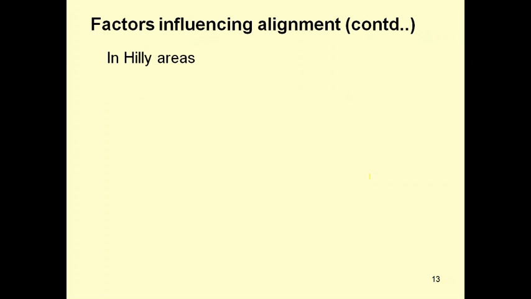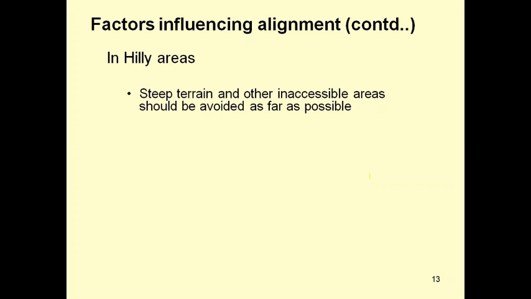And next, factors influencing alignment in hilly areas. Steep terrain and other inaccessible areas should be avoided as far as possible. So steep terrain means very sloping areas from the hills and mountains. Frequent landslide areas should be avoided, and the alignment should involve the least number of hairpin bends. Landslide areas means the hillside, mountains, rocks will be there. In rainfall seasons, the road will be obstructed and soil will be filled onto the road.